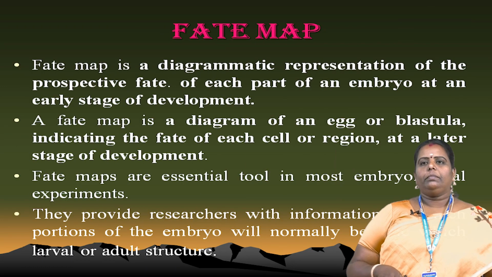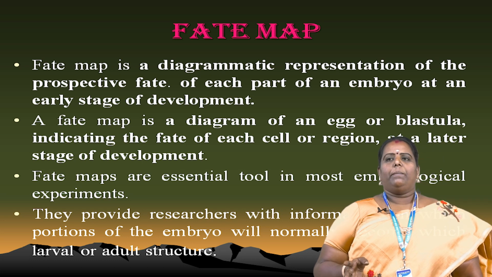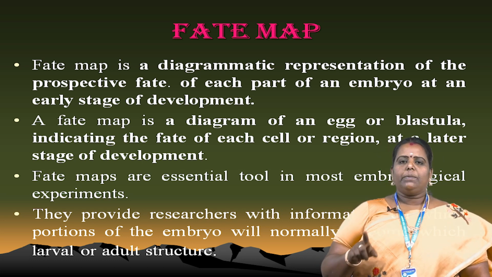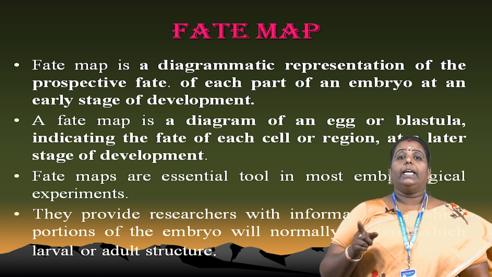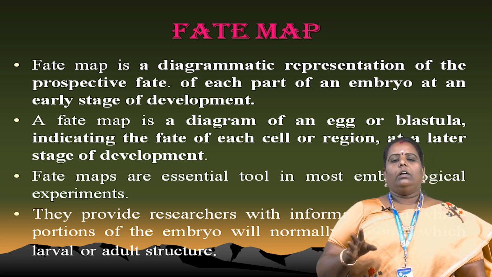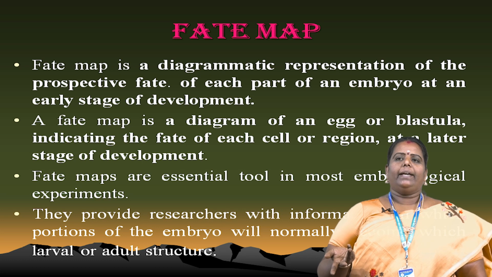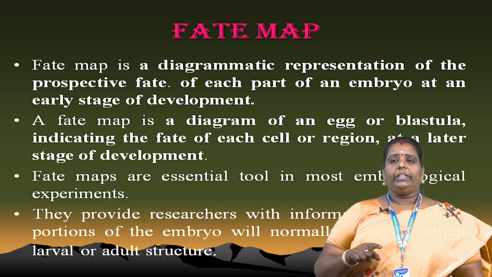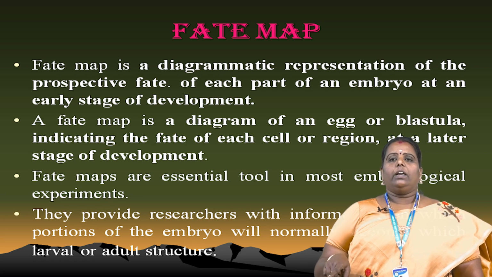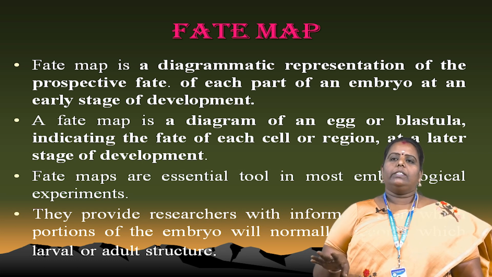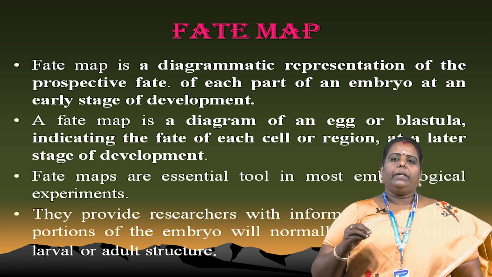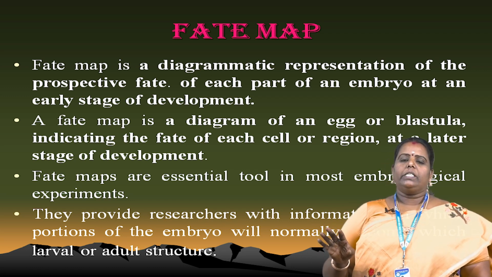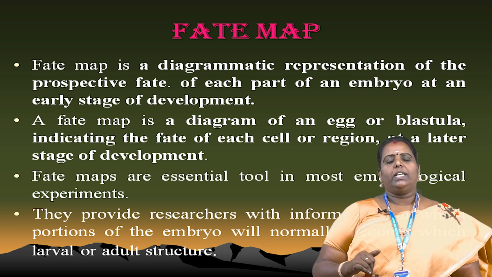Next, the fate map is a diagrammatic representation of the prospective fate of each part of an embryo in the early stage of development. The fate map diagram of the egg and the blastula indicates the fate of each cell and region in later development. Why is the fate map important? It is an essential tool in embryological experiments.